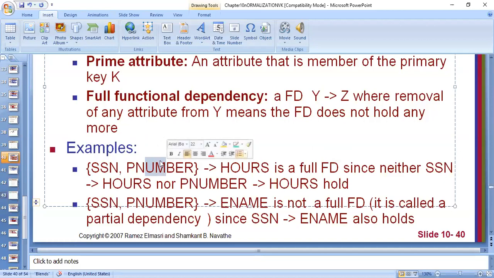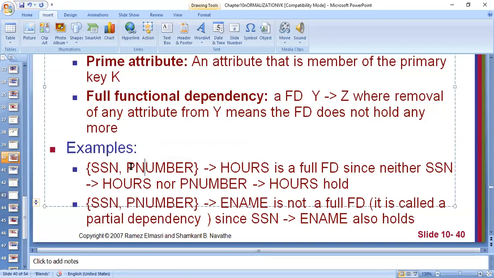The employee may be working on multiple projects, but in each project, the number of hours is different. So if you are asking how many hours, you should ask me for that employee on a particular project, how many hours he is working. Let us put it another way. If somebody asks me, this project is worked for how many hours? I'll not take the DBMS example now because that will again confuse you. Let us stick to this example.